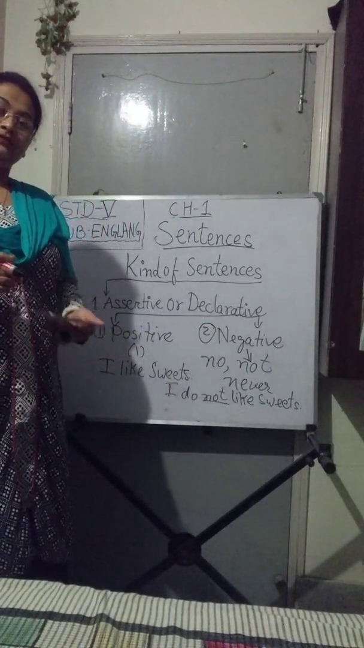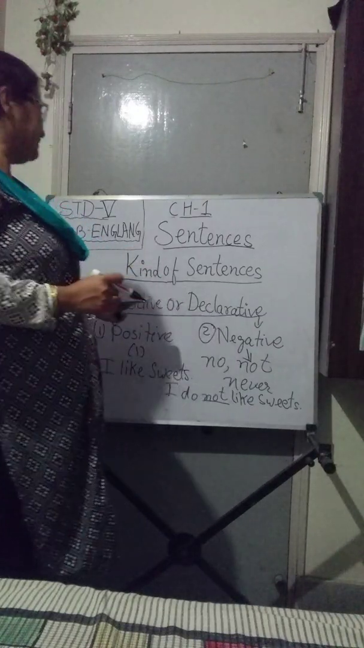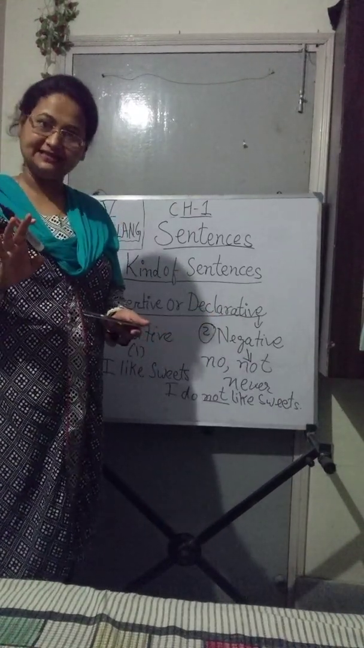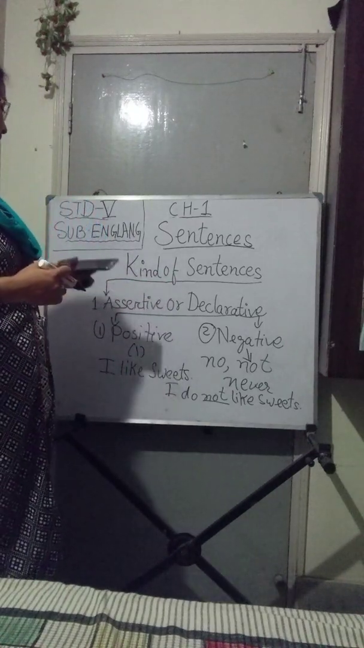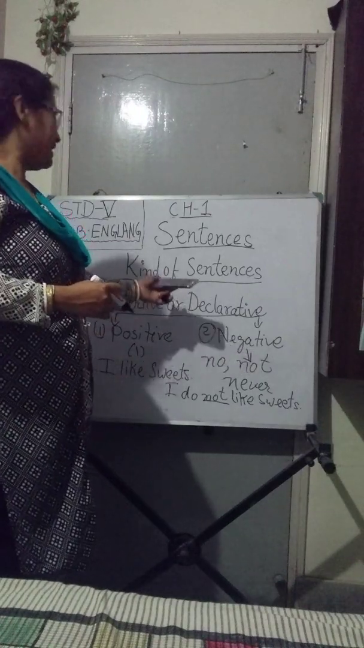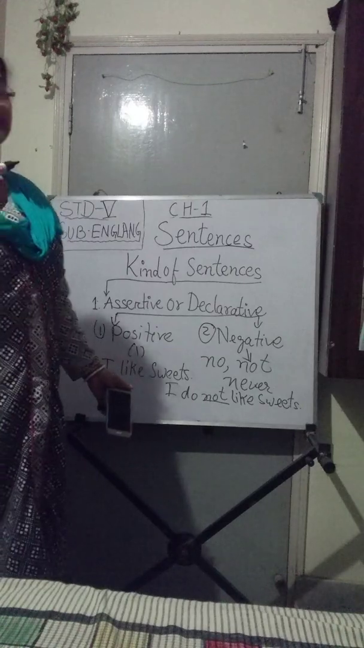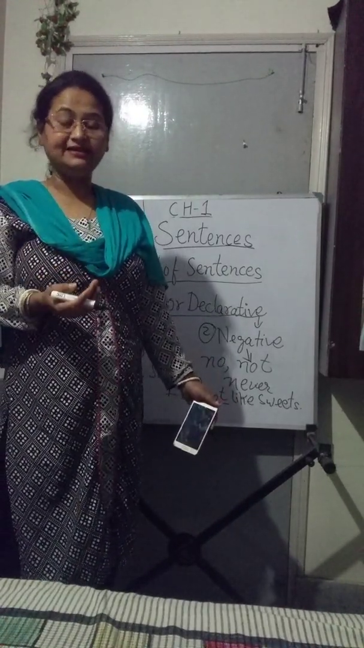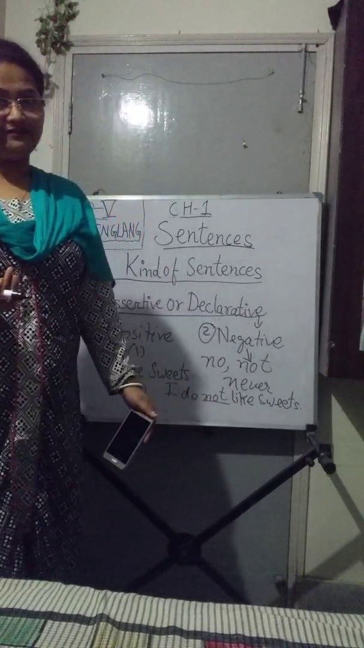So in this class we have read about kinds of sentences. We have come to know there are 4 kinds of sentences, and one by one we are discussing. In this class we discussed the first kind, that is assertive sentences. And what is an assertive sentence? A sentence that declares something or makes a statement is a declarative sentence. I have also given you examples.